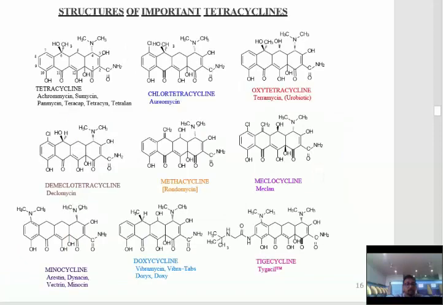So these are the overall structures of tetracycline. First is tetracycline, second is chlorotetracycline, third is oxytetracycline, demeclocycline, methacycline, lymecycline, minocycline, doxycycline, tigecycline.